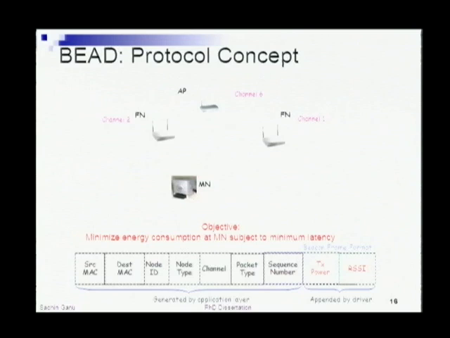So this is a very simple illustration, where the objective of our network is to minimize the energy consumption at the mobile nodes while maintaining a certain amount of latency. Just to illustrate quickly, in the first phase, the nodes will sense based on the beacons that are sent out on each channel. In the evaluate phase, different devices, based on their capabilities, will take different actions. For example, the mobile node will look at the transmit power with which the beacon was sent. The beacons have a transmit power appended, and the mobile node will record the received signal strength with which it heard the beacon.